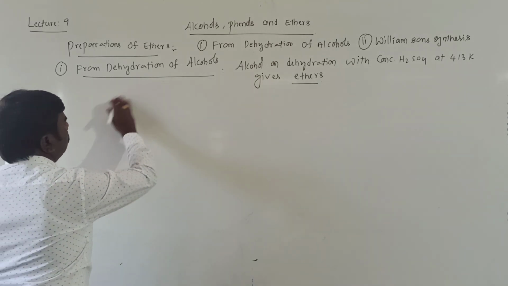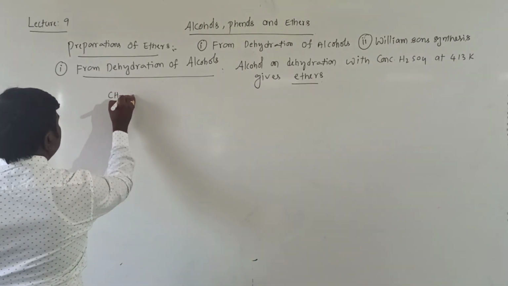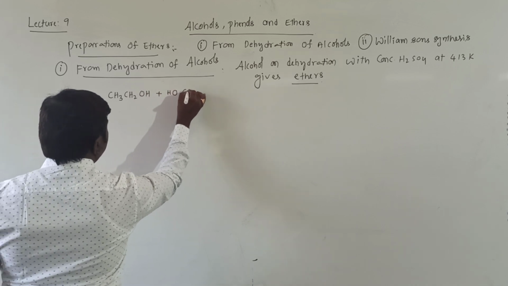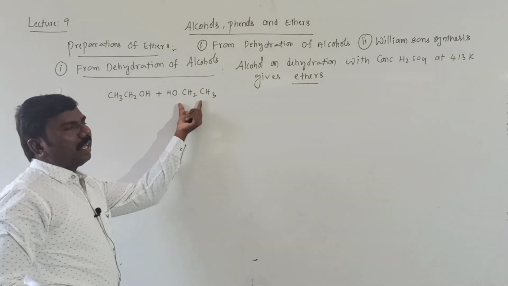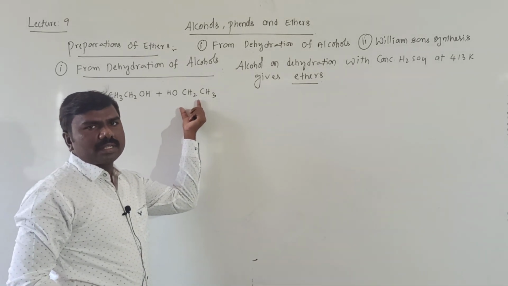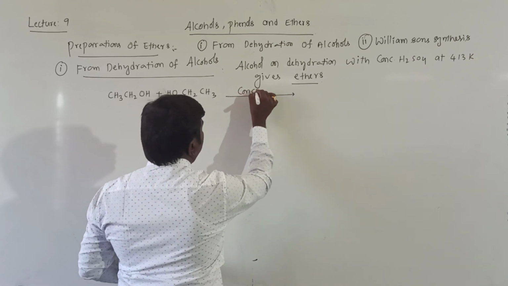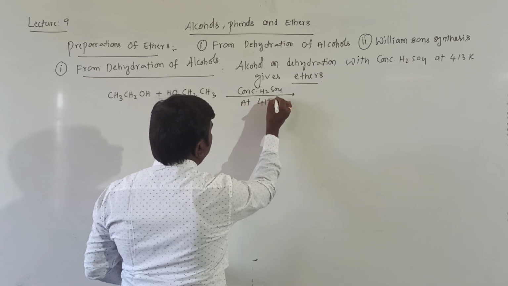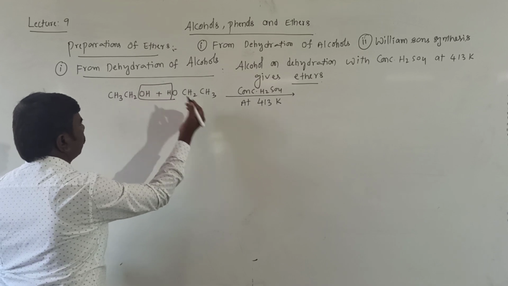The reaction can be written like this: CH3CH2OH plus OH CH2CH3. Ethyl alcohol, another ethyl alcohol, for our convenience I wrote like this. Then treated with concentrated H2SO4 at 413 kelvins, then the eliminated one is this one.